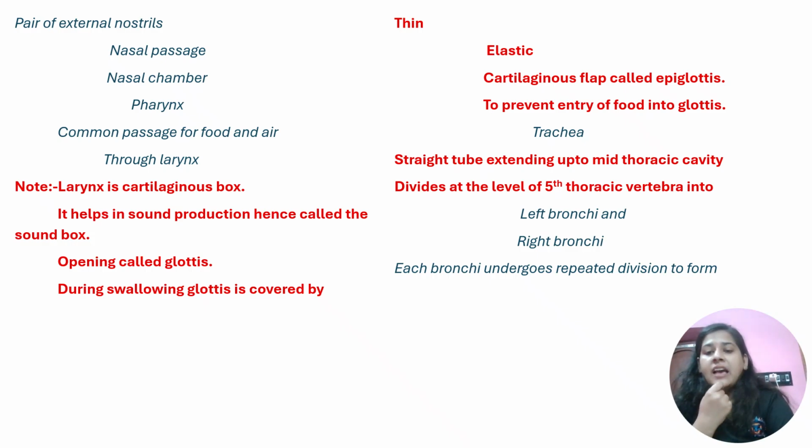If it will not be elastic, it will be very difficult to open and close it, because everything that happens in our body happens in very little time. So obviously the mechanism has to be built in such a manner that it will be easier for the body to function. So it has to be thin, elastic, and cartilaginous. Cartilaginous is the keyword we came to know as larynx was also a cartilaginous box, so you can correlate it.